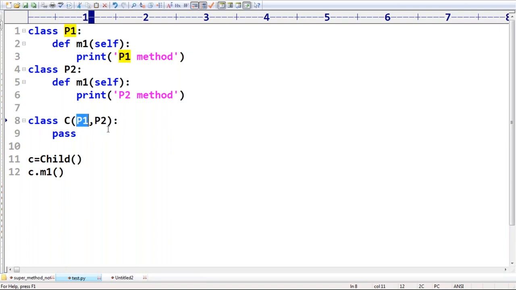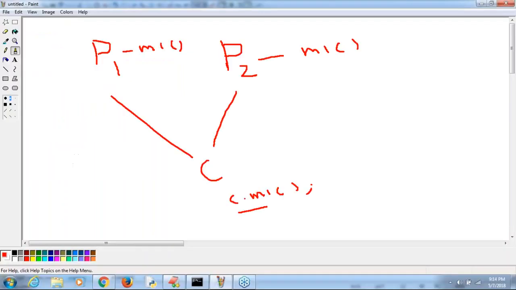First P1 and after that P2. That's why by default, P1 is considered first. Only if it is not available in P1, then P2 is considered. So the P1 M1 method will come in the picture.